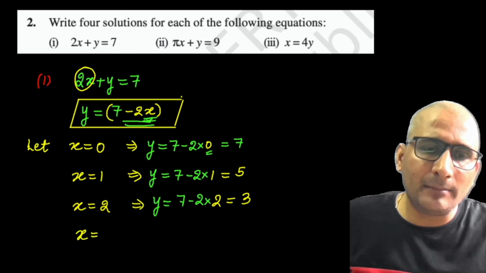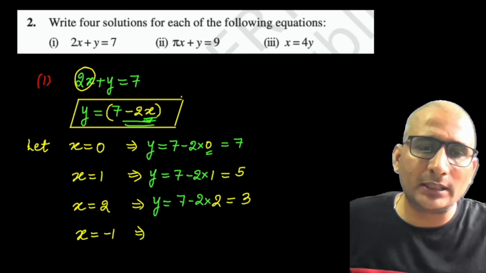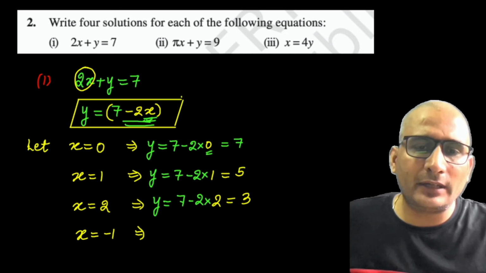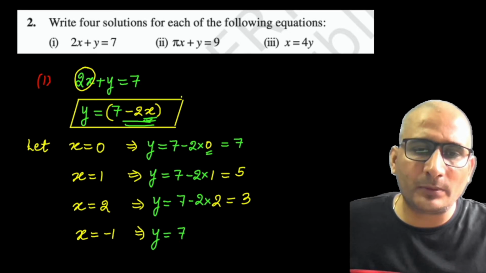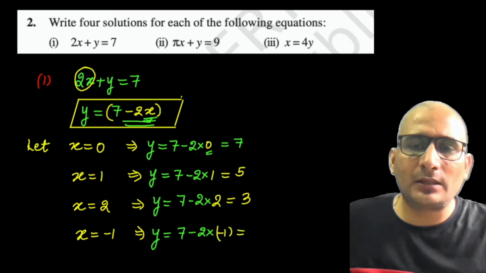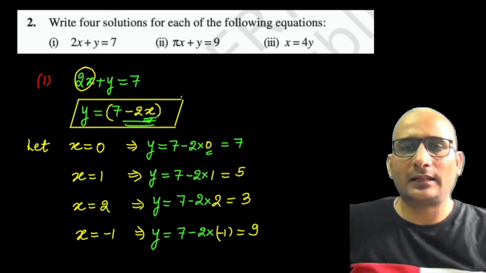x को ले लेते हैं -1, कुछ भी ले सकते हैं, पॉजिटिव नेगेटिव, राइट? So then if I put x equal to -1, what I have obtained? 2 into x की जगह पे क्या रखूंगा? -1. It comes out to be 7 plus 2, 9. So the 4 solutions are this.